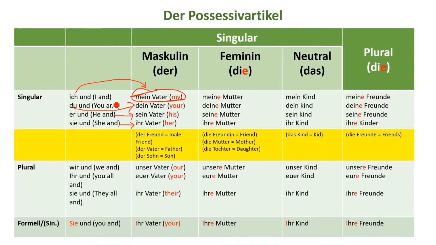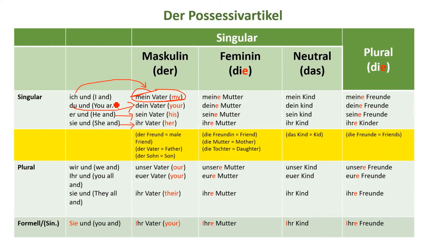So here my father means we are showing some kind of possession, that he is my father and not your father. So that's how the possessive articles have come.